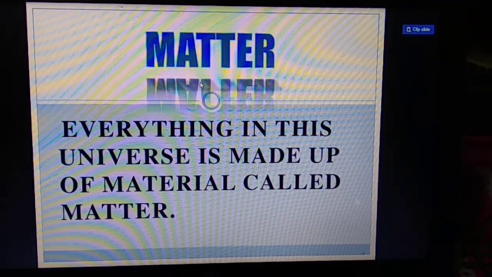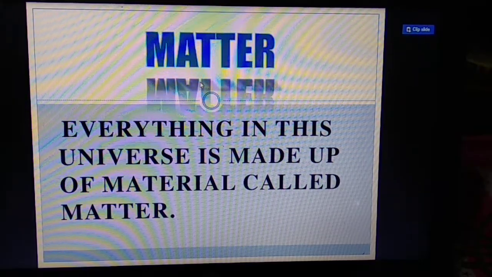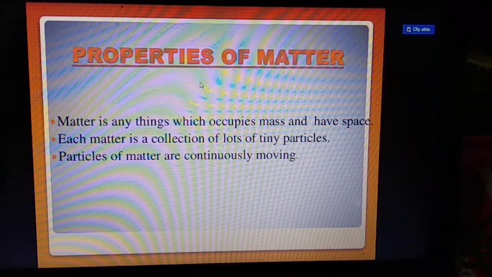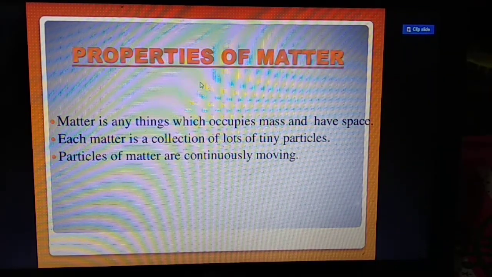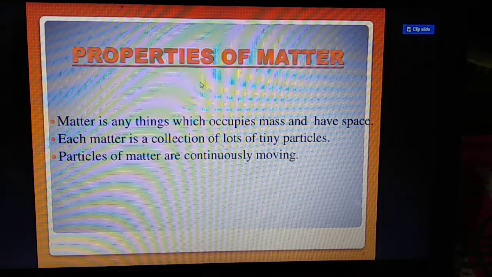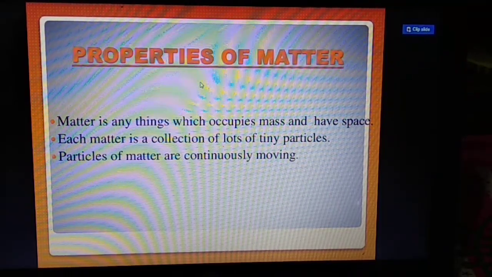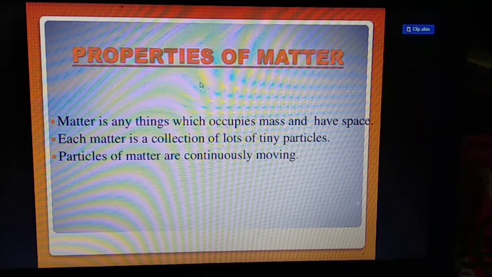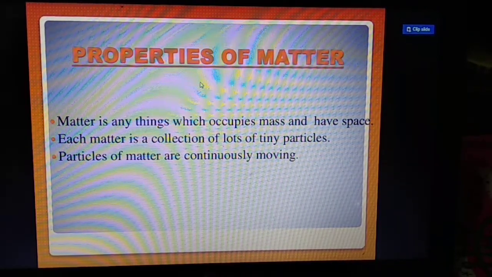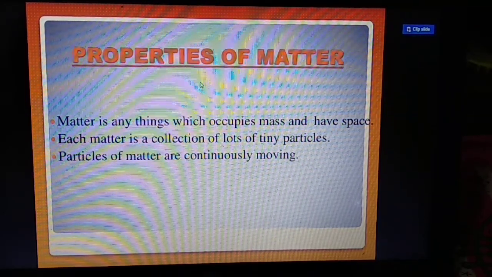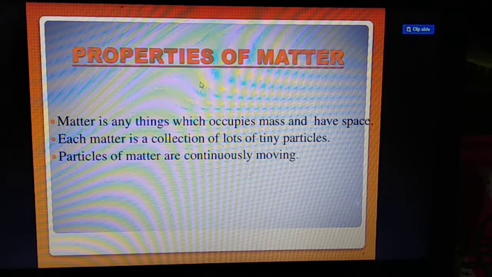So first of all, we have to know the definition of matter. Second, students, very important, the properties of matter. Matter is anything which occupies space and has mass.